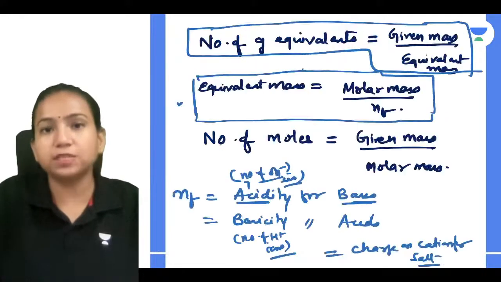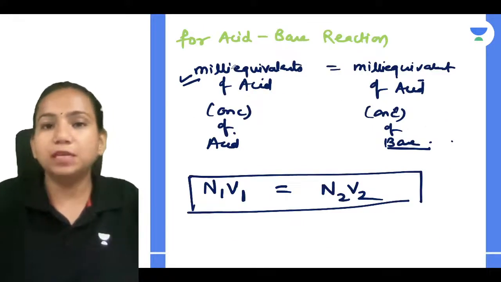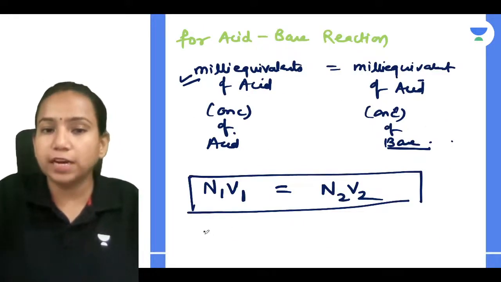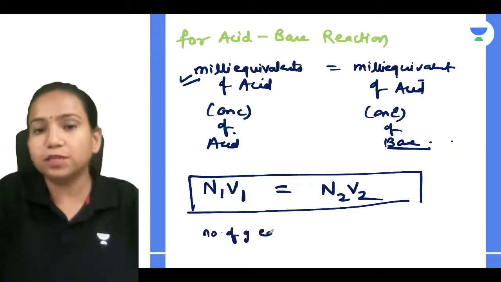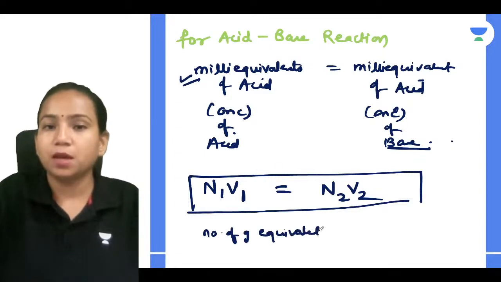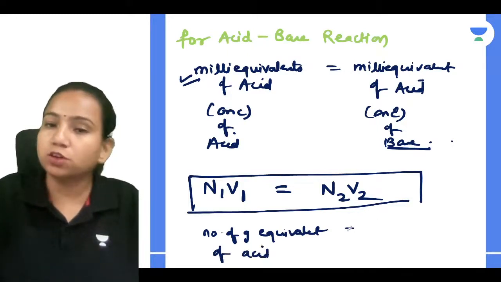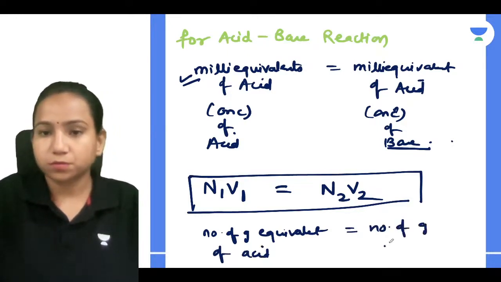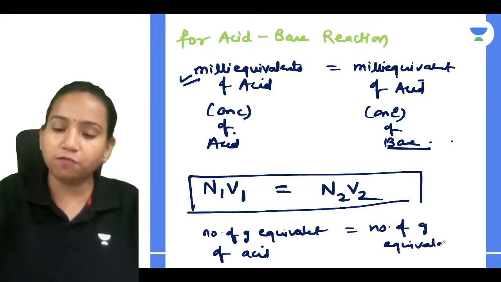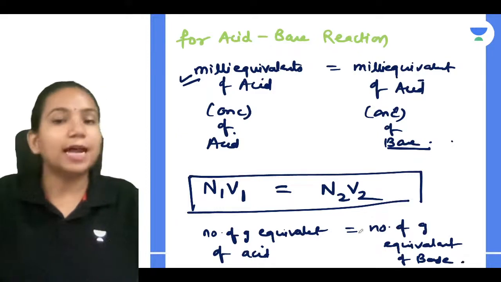And for an acid base reaction, remember that the milli equivalents, or the number of gram equivalents, of acid will be equal to the number of gram equivalents of base. Till here, any doubt, everyone? Yes. So that we can relate.